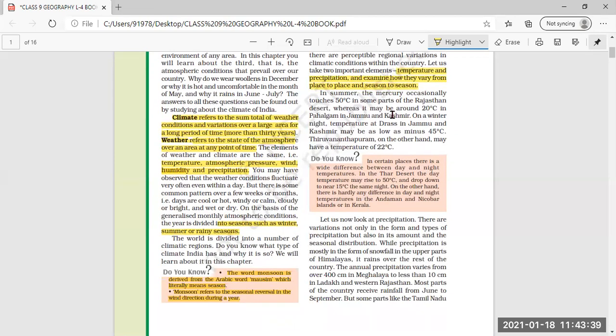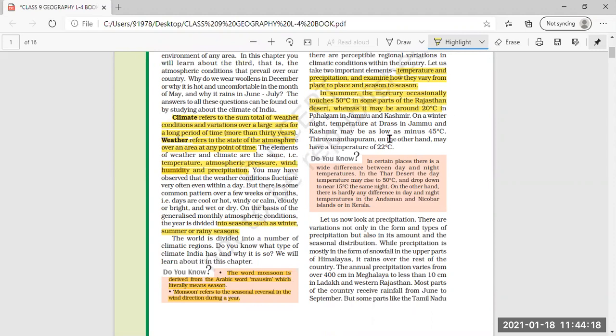In summer, mercury occasionally touches 50 degrees Celsius in some parts of the Rajasthan desert, whereas it may be around 20 degrees Celsius in Pahalgam in Jammu and Kashmir, in the northern part of the country.